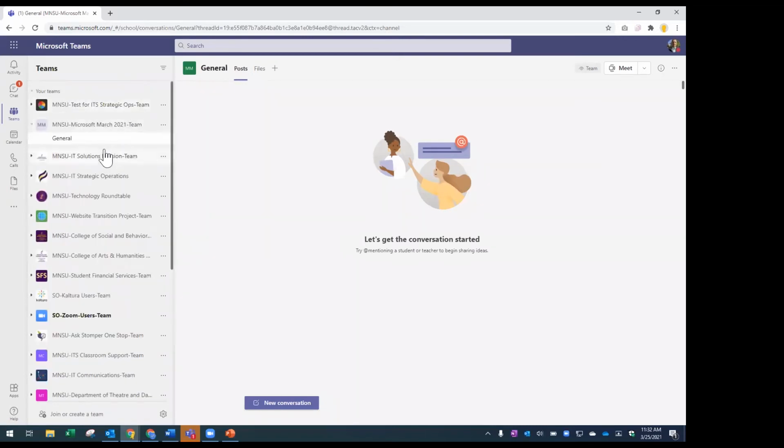Or even better than that, I could choose to pin. I can't pin an entire team, but I can pin a channel. So if this channel within Teams is really important to me, I could choose the option. And much like I did in chat, in Teams, I can pin a specific channel.